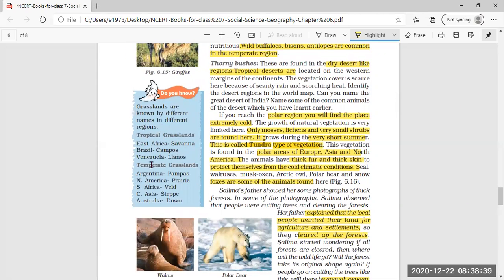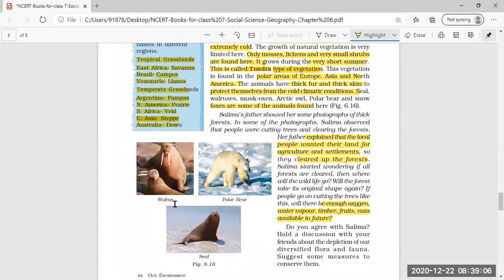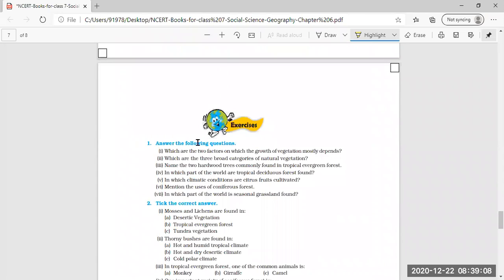Grasslands are known by different names in different areas. Tropical grasslands: in Eastern Africa, savanna; in Brazil, Campos; in Venezuela, Llanos; and temperate grassland in Argentina, Pampas. These are the different names given to the grasslands in different areas. In Asia, they are known as steppes. In Australia, it is known as downs. In South Africa, temperate grasslands are called veld. Clear? Now this comes to an end of the lesson.